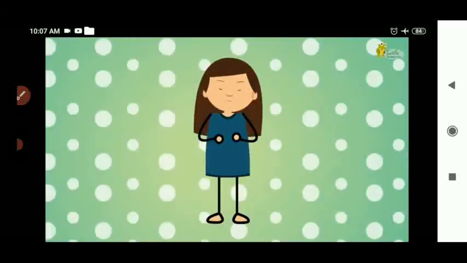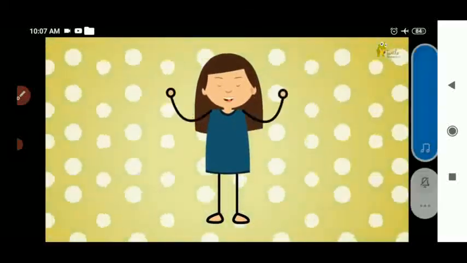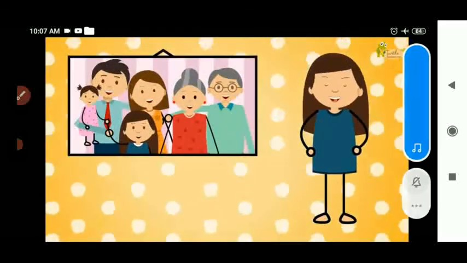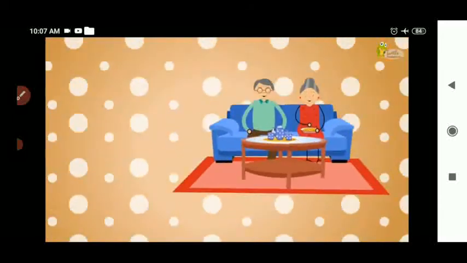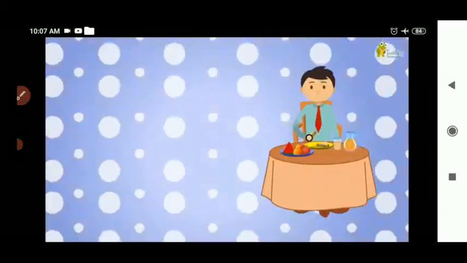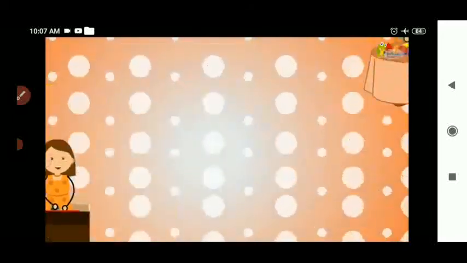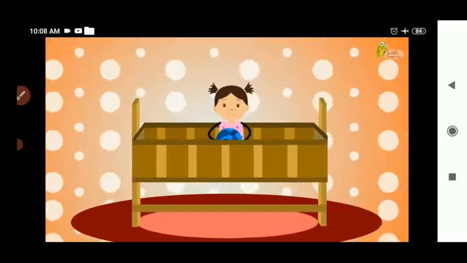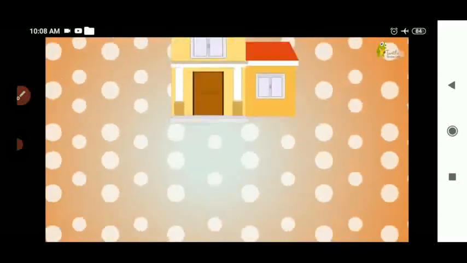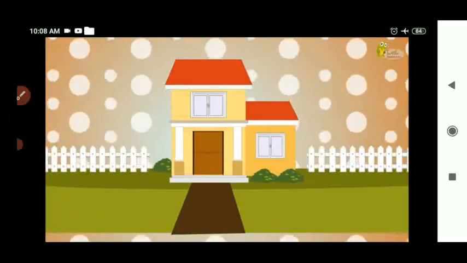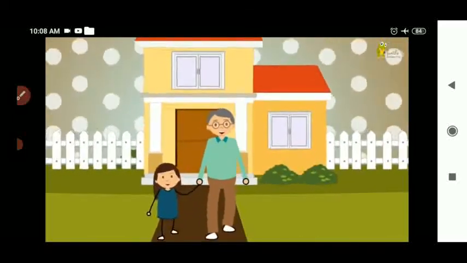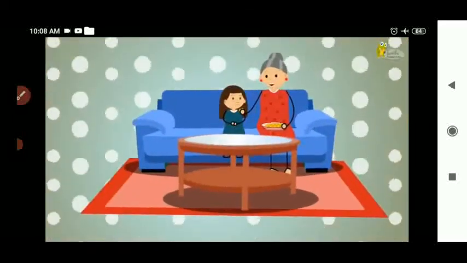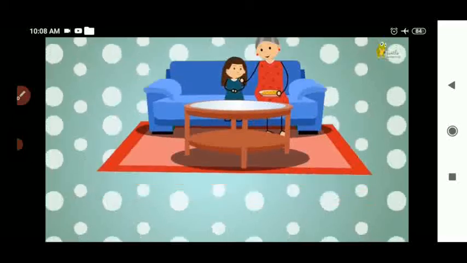Here it goes. I have a family of 6. Grandpa, Grandma, Papa, Mama, and a little sis. Grandpa takes me for a walk. Grandma feeds me ladoos.